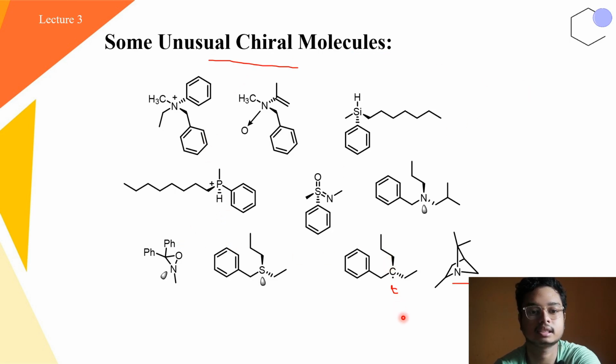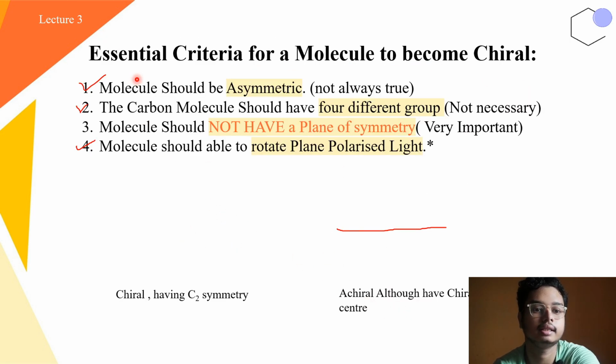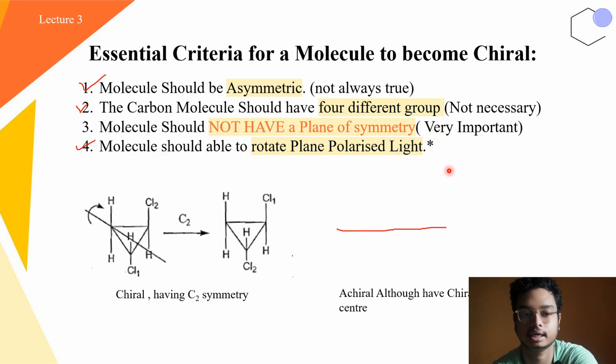Then we talked about some unusual chiral molecules. Then there is an essential criteria: the molecule should be asymmetric in nature, but it is not always true, as some disymmetric molecules also show chirality. Also, the carbon should have four different groups, but this is also not necessary. The molecule should not have a plane of symmetry. This is very important. And the molecule should be able to rotate plane polarized light.